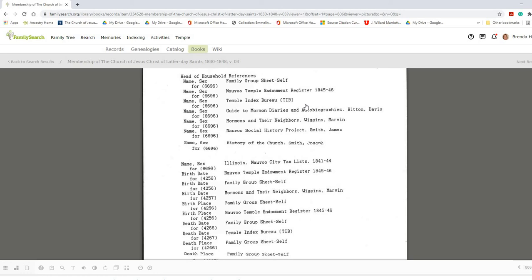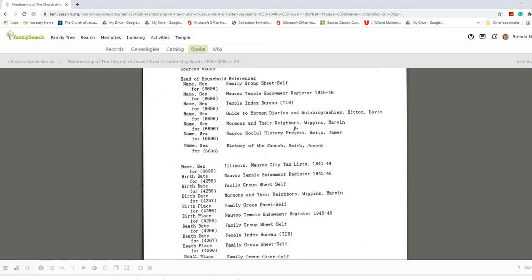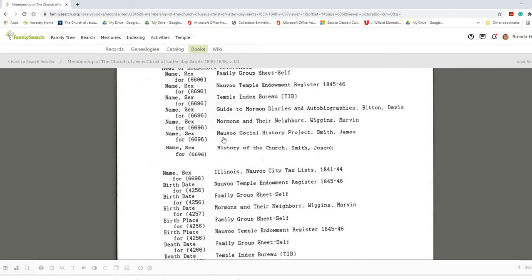You have to actually go there to be able to look up this temple index. A Guide to Mormon Diaries and Autobiographies is by Davis Bitton, and I have not been able to find that online, but it is in the library. Mormons and Their Neighbors by Marvin Wiggins is online, and you can find it in the library.